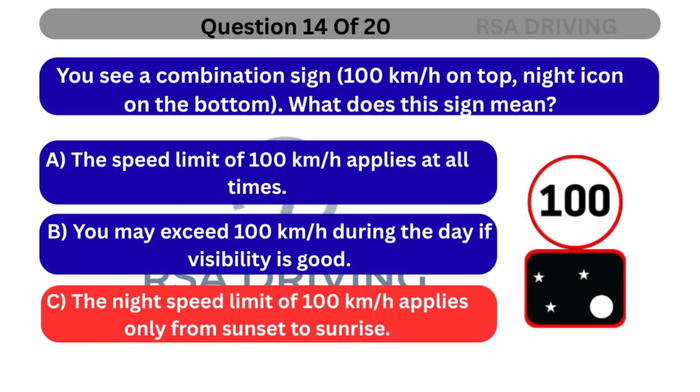The correct answer is C. The night speed limit of 100 km per hour applies only from sunset to sunrise. The top sign shows the maximum speed, and the bottom sign, moon and stars, indicates that this limit applies specifically during nighttime hours, from sunset to sunrise.